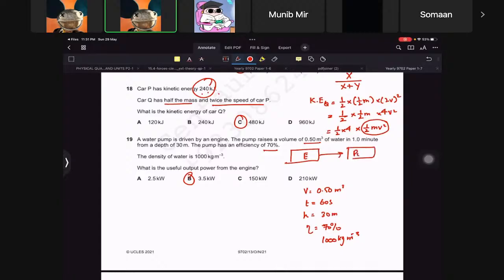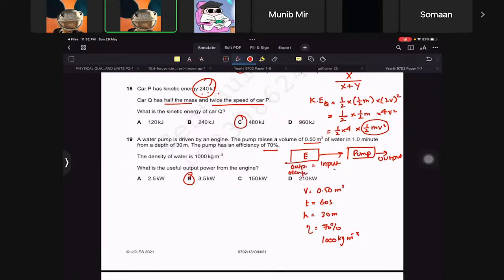The engine gives some input, and the output that it gives is the raising of water. Do you understand what I'm saying? So the input to the pump has to be the output of the engine.